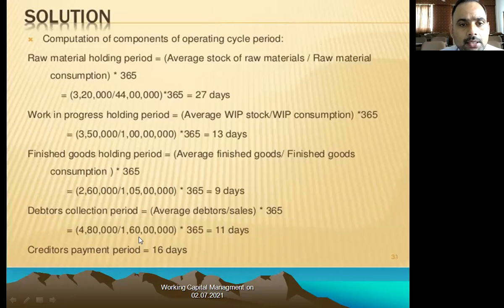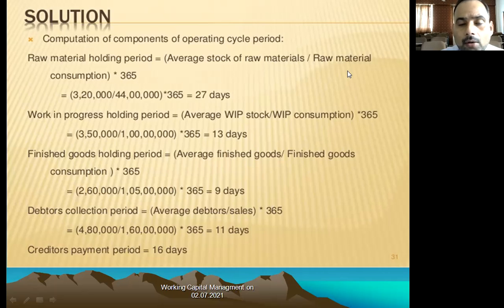See, the computation of the components of the operating cycle period. First, the raw material holding period equals average raw materials divided by raw material consumption, multiplied by 365 days. So 3 lakhs 20,000 divided by 44 lakhs, multiplied by 365, will be 27 days.